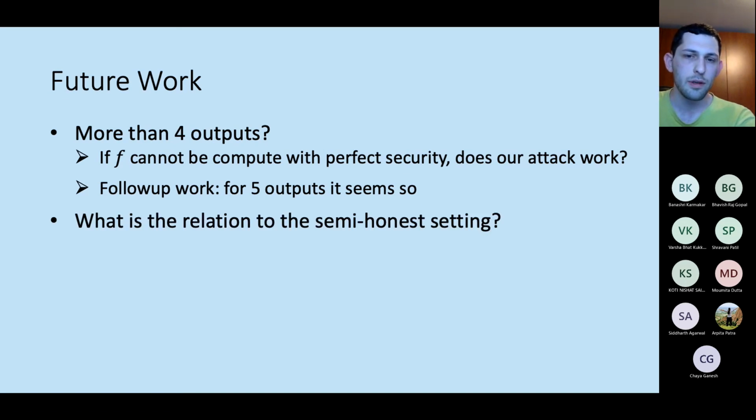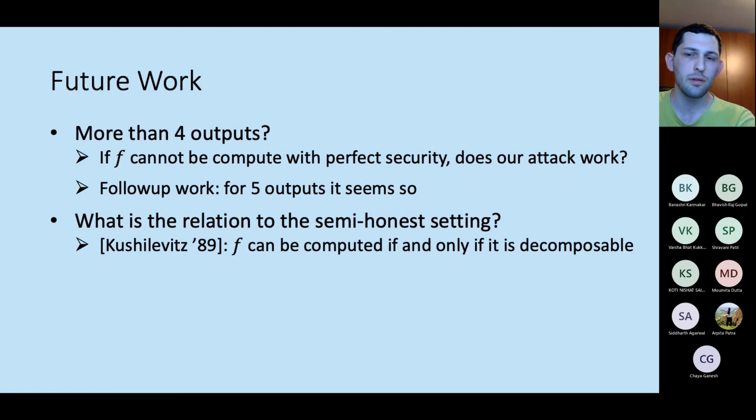Another question is the relation to the semi-honest setting. Here I remind you that a work by Kushilevitz showed that a function can be computed with semi-honest security if it is decomposable. Decomposable just means that you can take the matrix and split it into two, either by separating it according to rows or columns, such that there are no common entries.